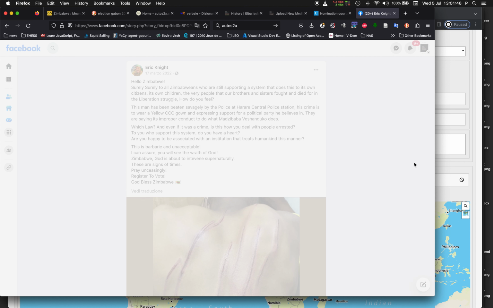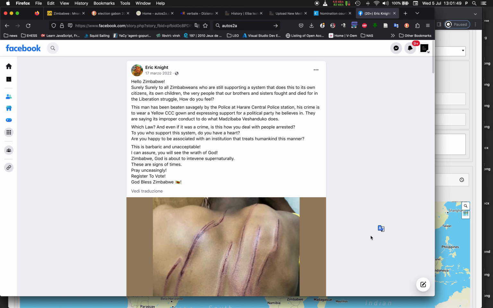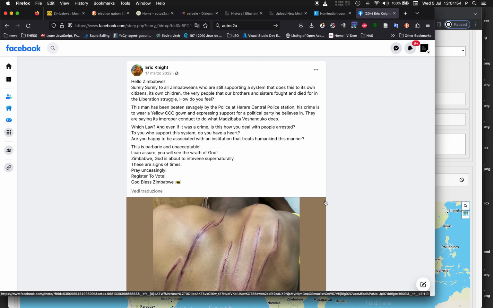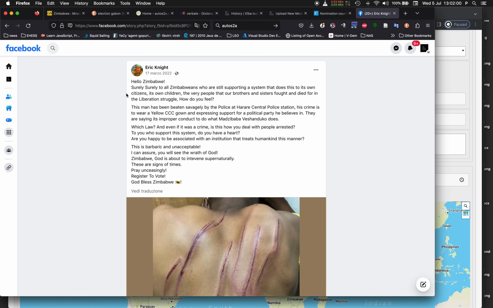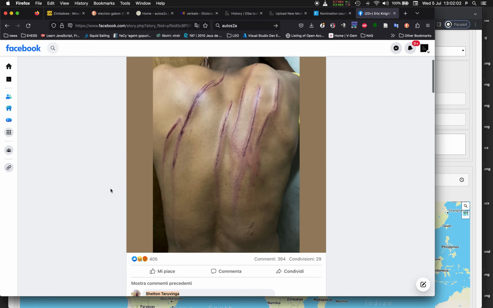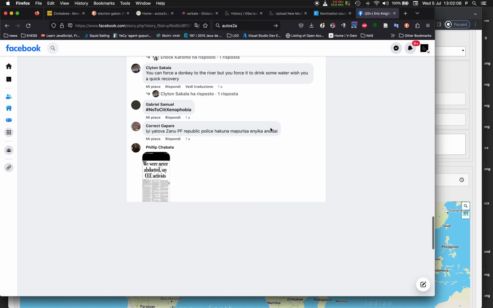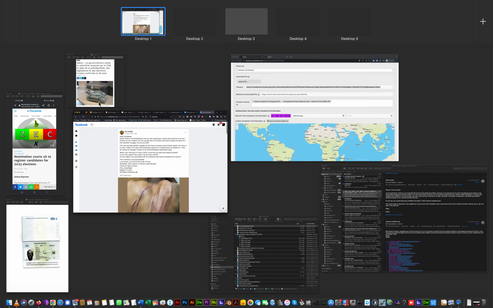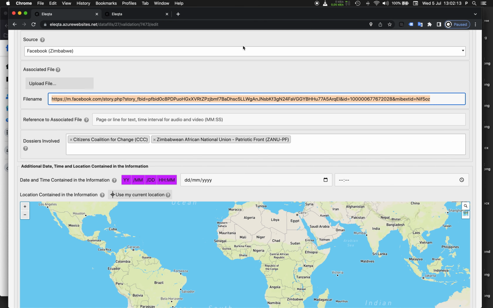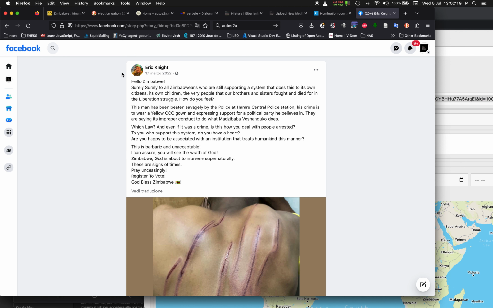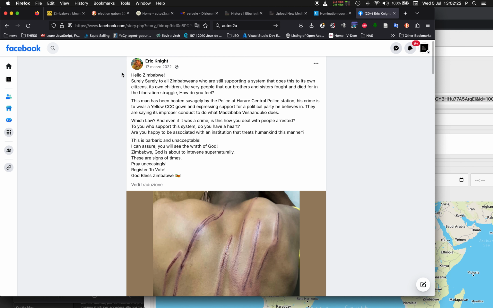So I can see here Facebook does not allow me to access this entirely. Okay, there's a guy with scars and stuff. I'm gonna do this screenshot and upload. But is this the post that we are interested in or not? Look at the comments. Yeah, it probably is the right story. So what I'll do is I'll take a screenshot of this and I will upload it.